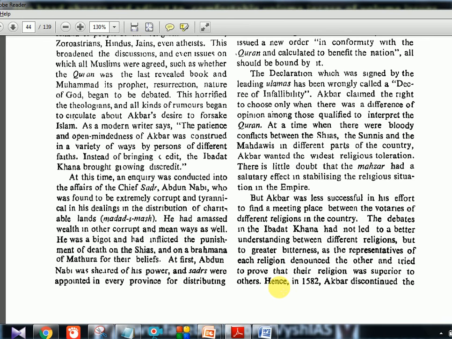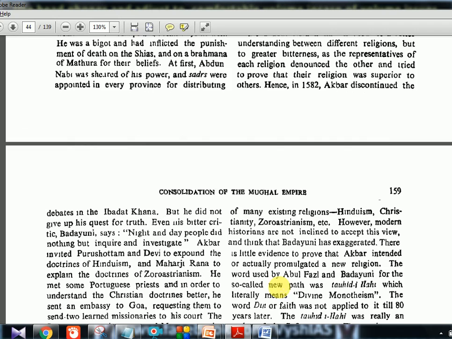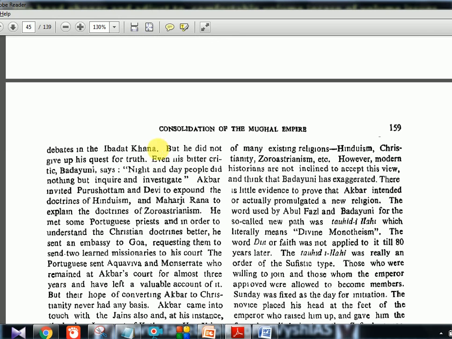The representatives of each religion denounced the other and tried to prove their religion was superior to others. Hence, in 1582, Akbar discontinued the debates in the Ibadat Khana, but he did not give up his quest for the truth. Even his bitter critic Badayuni says, night and day people did nothing but inquire and investigate. People were all trying to prove their religion was best. So Akbar's Ibadat Khana concept was a failure, and it was stopped.